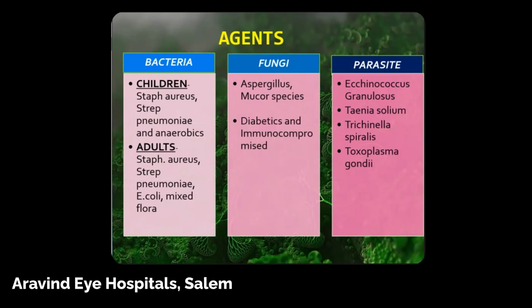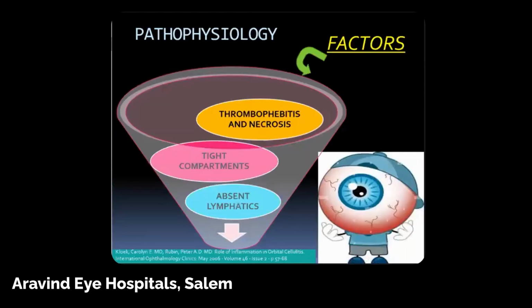In adults, it's again similar, but with E. coli and mixed flora. Fungi can be aspergillus or mucor, and most commonly fungus occurs in diabetic and immunocompromised patients. And sometimes you can even get parasites like Taenia solium, Echinococcus, Trichinella, and Toxoplasma.